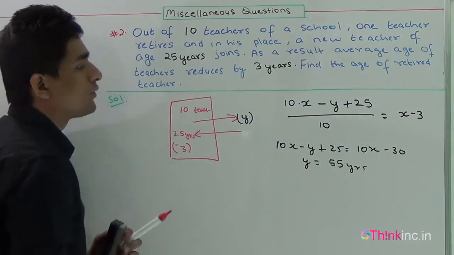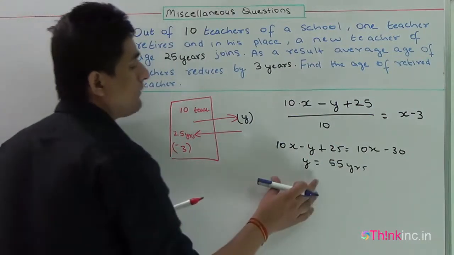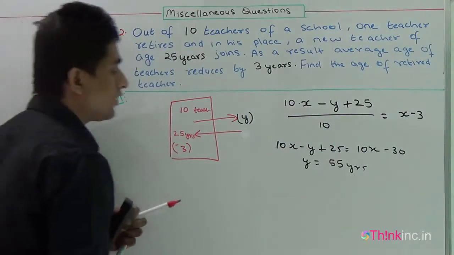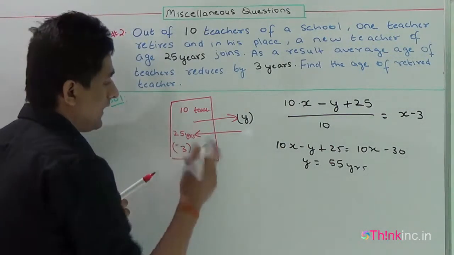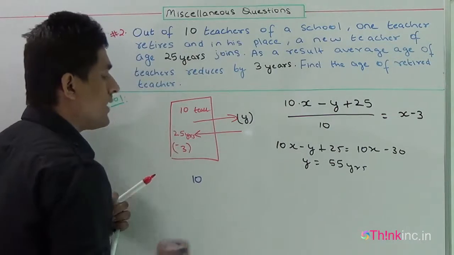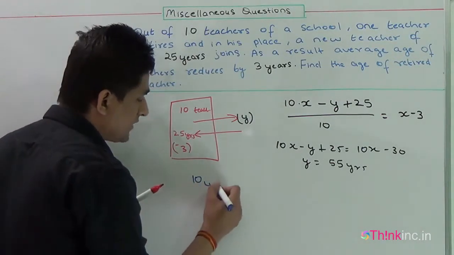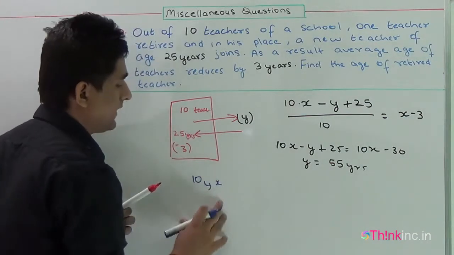This is the basic approach. You can solve the question by the basic approach or by some logical understanding. Let's see that logical understanding. Suppose there are 10 teachers in the school and let the average age be anything, X, Y, Z, anything, it doesn't matter.